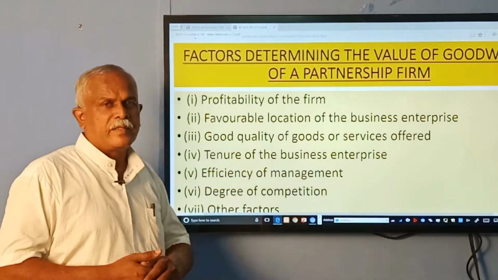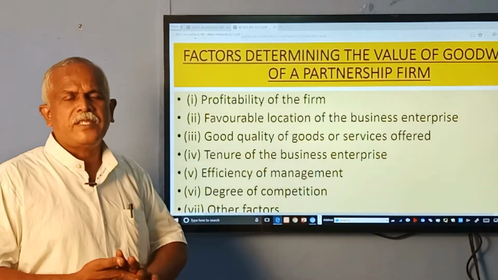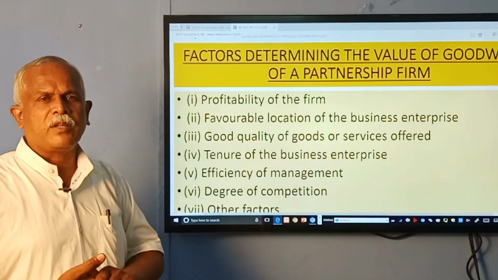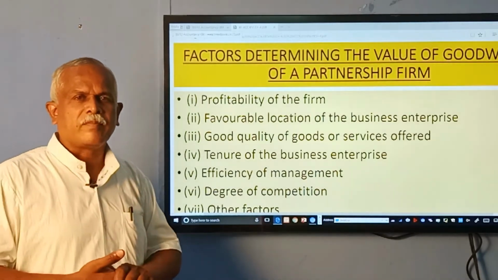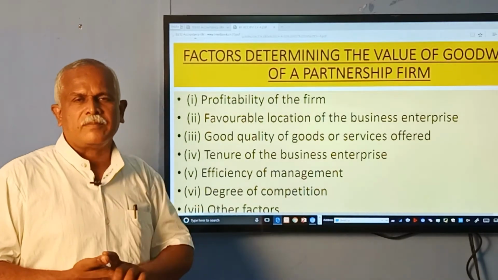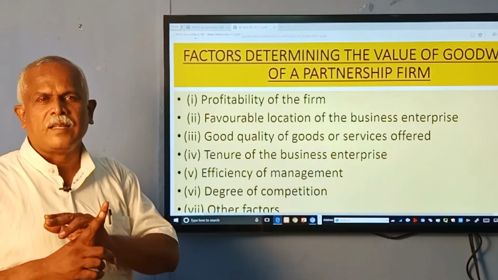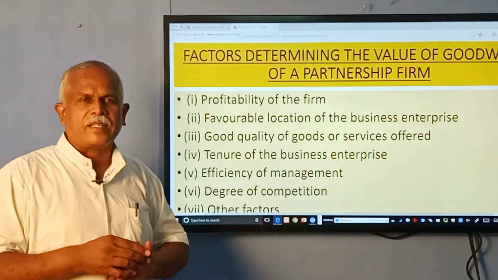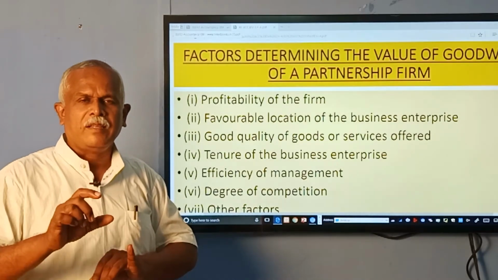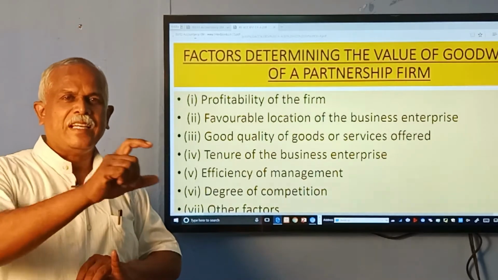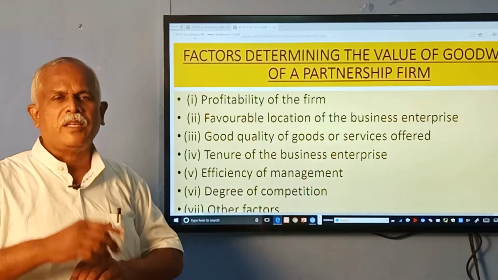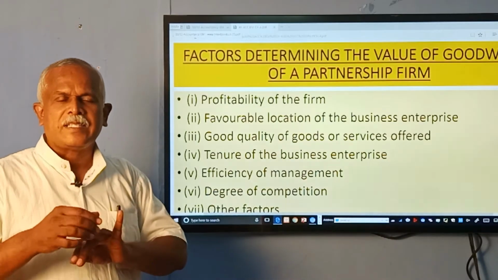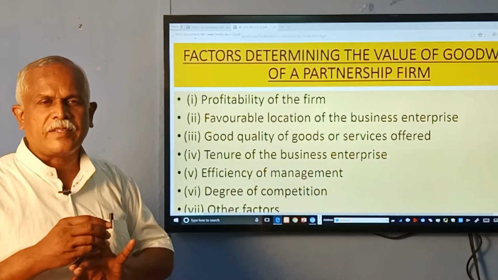Efficiency of management. Now, everywhere we talk about efficiency. What is efficiency? There are three factors. One is saving the time by doing it faster. Any activity which is done faster than the previous one is said to be efficient. Second, reduction in wastage.